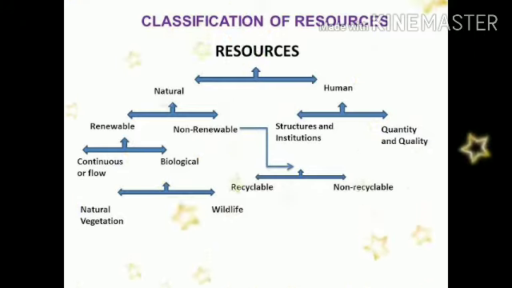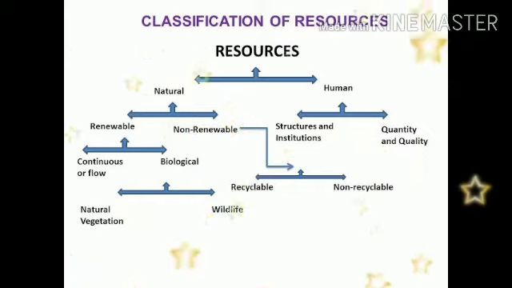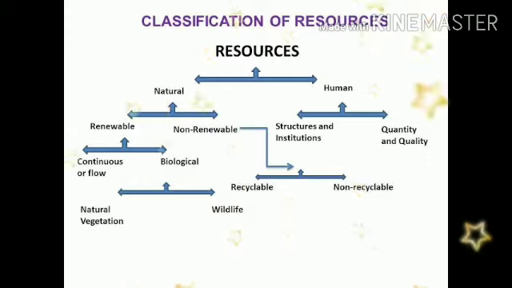Non-recyclable is like fossil fuels. Once you use it, you cannot use it again. The second major classification is human made. Human made resources are infrastructure, for example buildings, schools, hotels, the house which you live in, everything.